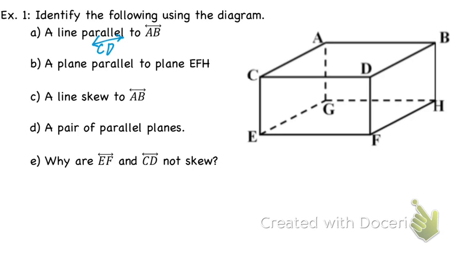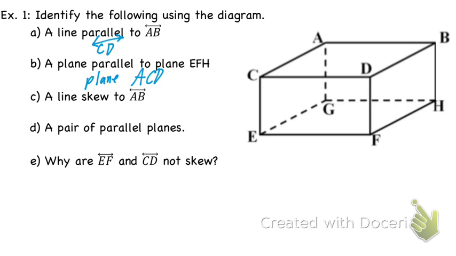So, letter B, a plane parallel to plane EFH. ACD. Okay? Plane ABC. You said ACDGH? Okay. So any combination of those top 4 points, A, B, C, D, can work. So any three points of these top 4 is going to be parallel to this bottom plane.